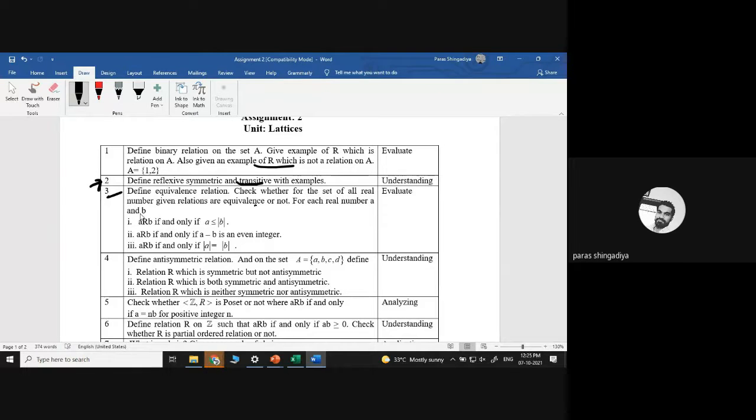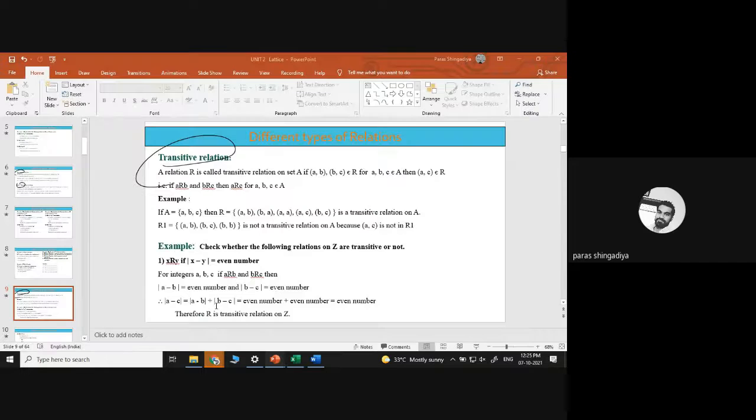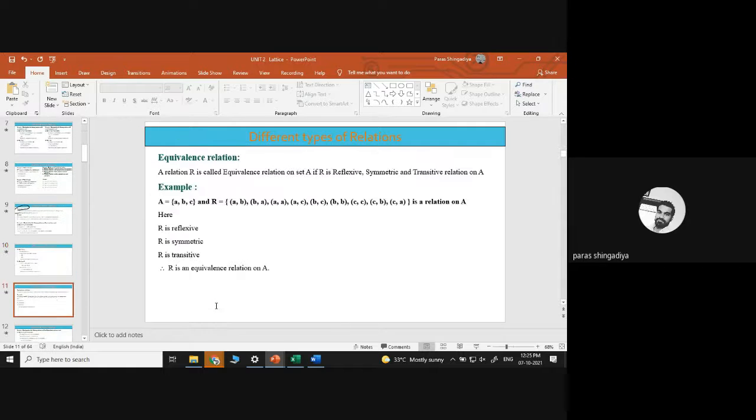What is the equivalence relation definition? If it is symmetric, reflexive, and transitive, then it is called an equivalence relation. The definition is already given in the PPT, and then 3 examples are given to check whether each is an equivalence relation or not.